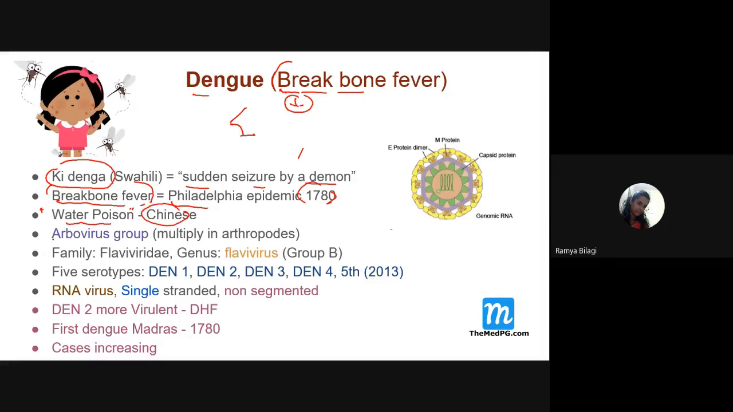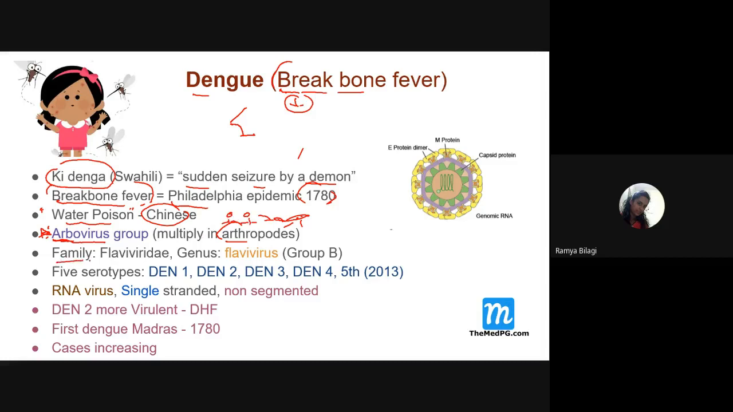And it is caused by which family of virus? It is caused by arbovirus. This is very important. In MCQs, they can ask you. So arbovirus means what? Arbo means arthropod. So these are the group of viruses which multiply within the arthropod, and they can be transmitted with the help of this arthropod from one individual to another individual.